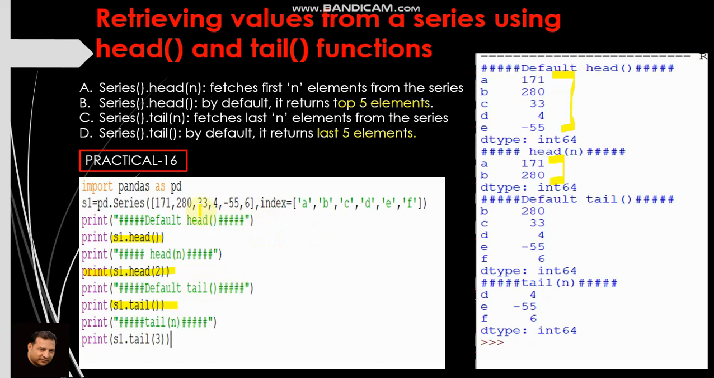1, 2, 3, 4, 5. 280, 33, 4, minus 55 and 6. Okay, see, 280, 33, 4, minus 55 and 6. If I write s1 dot tail 3, from last it will display 3 elements, 4, minus 55 and 6.